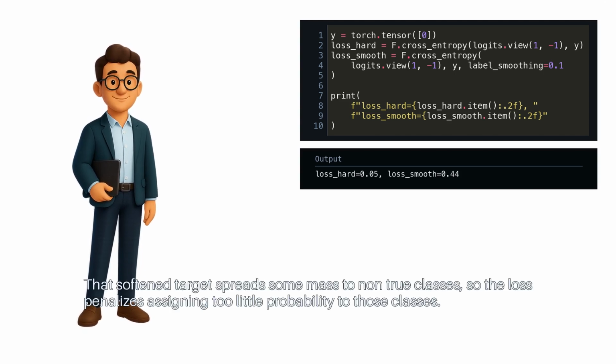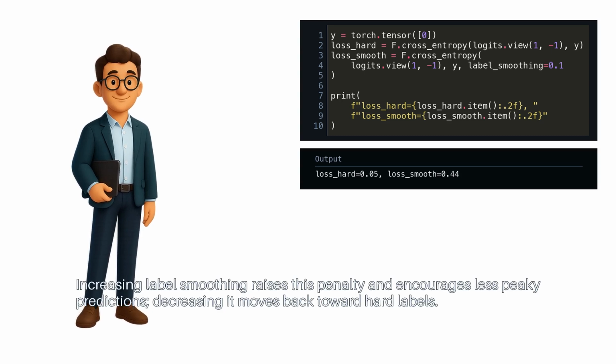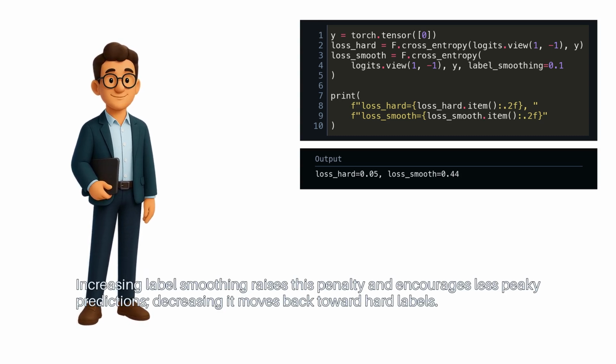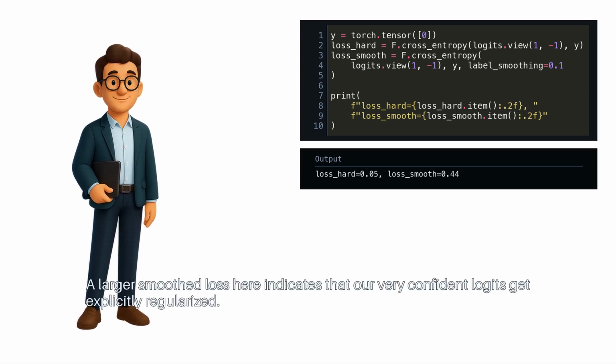That softened target spreads some mass to non-true classes, so the loss penalizes assigning too little probability to those classes. Increasing label smoothing raises this penalty and encourages less peaky predictions. Decreasing it moves back toward hard labels. A larger smoothed loss here indicates that our very confident logits get explicitly regularized.